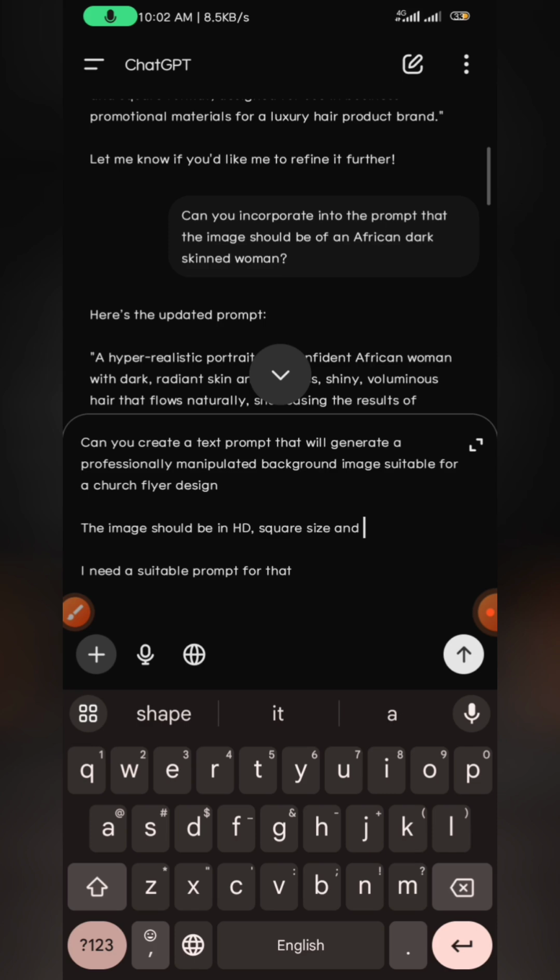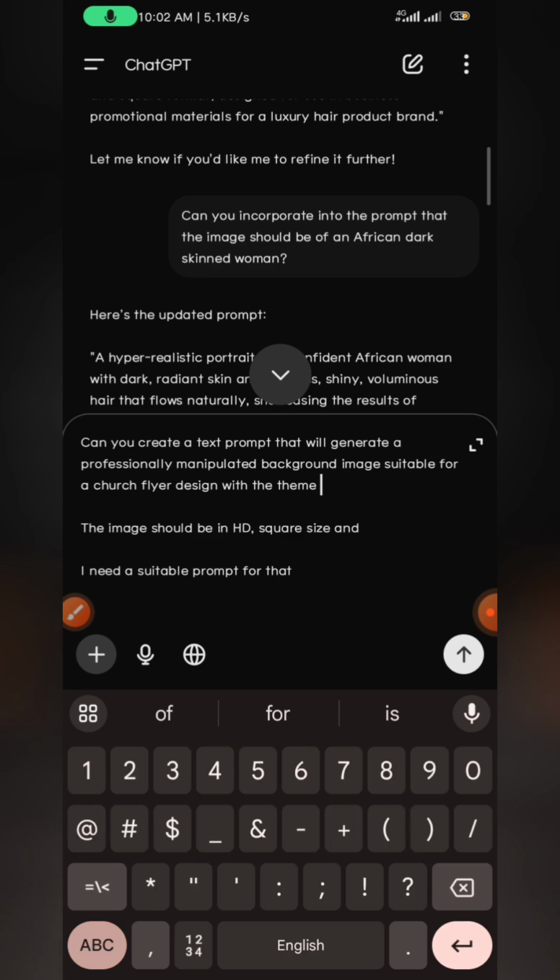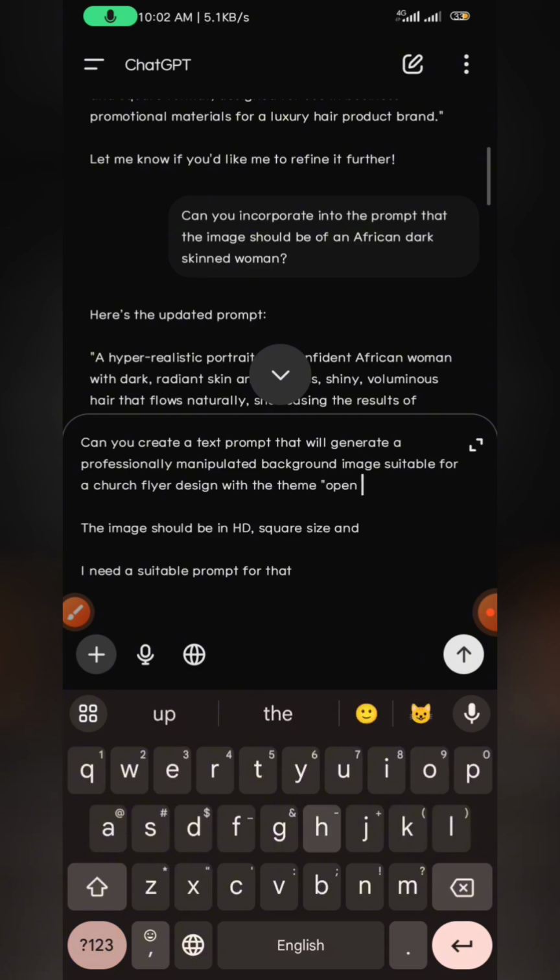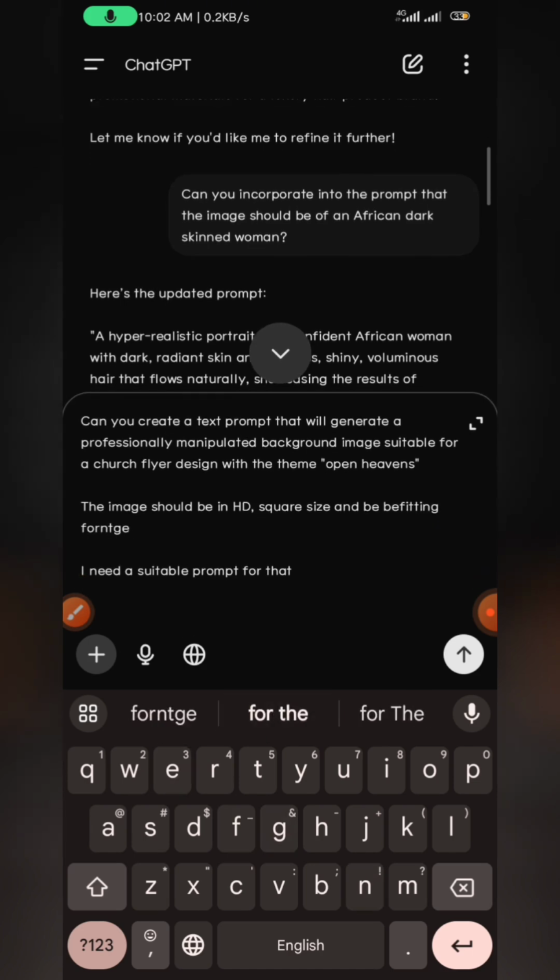And what other word should I use? For a church flyer design with the theme open heavens. Yes, let's do it like that, and be befitting for the theme of the flyer.